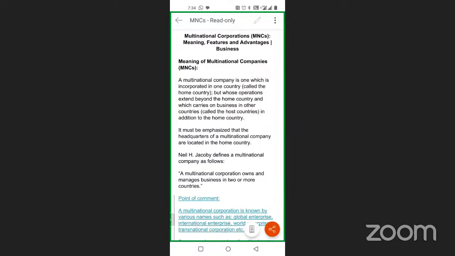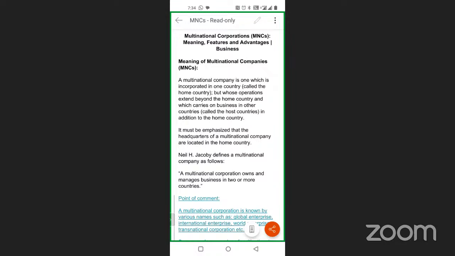So suppose a company, Mr. XYZ company, is an Indian company. First of all, the Indian company wants to sell its product on the global platform. So what does it have to do? There are 3 options. First of all, it tries to merge with a foreign company, so that it could sell its product on the international platform. In that way, it could expand its business.